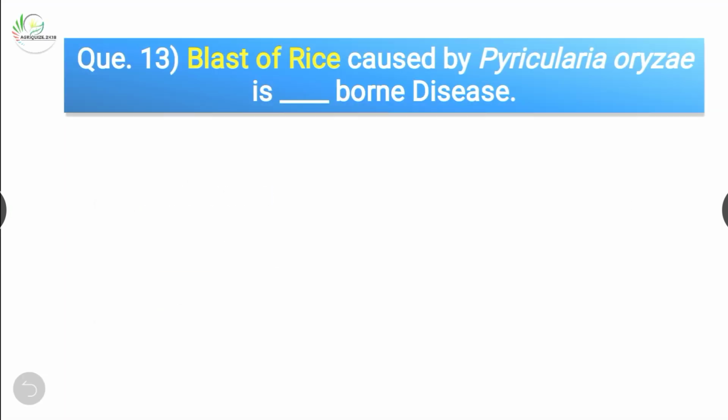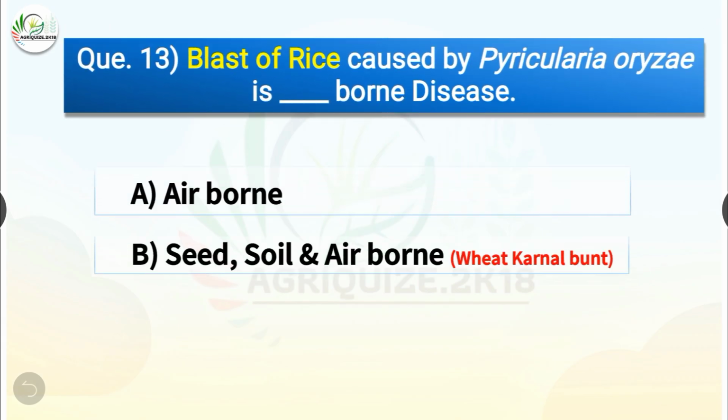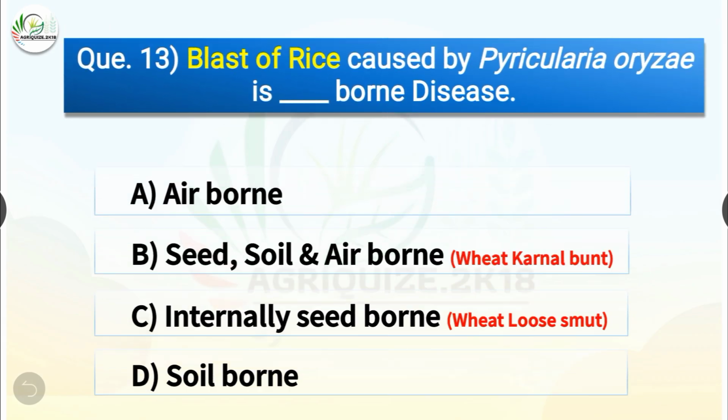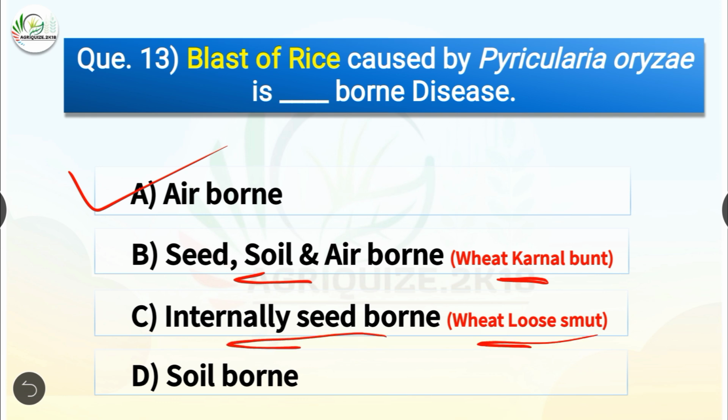Question number 13. Blast of rice caused by Pyricularia oryzae is dash-borne disease. The options are airborne, seed, soil and airborne, internally seed-borne or soil-borne. The correct answer is option A, airborne. So blast of rice caused by Pyricularia oryzae is airborne disease, whereas the wheat kernel bunt is seed, soil and airborne, and wheat loose smut is internally seed-borne.